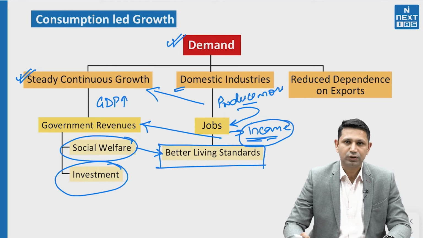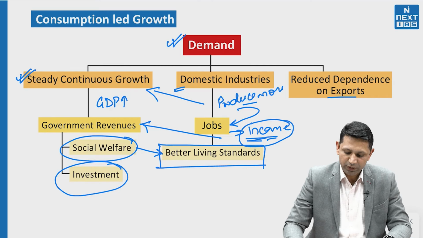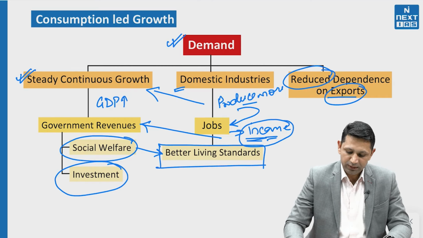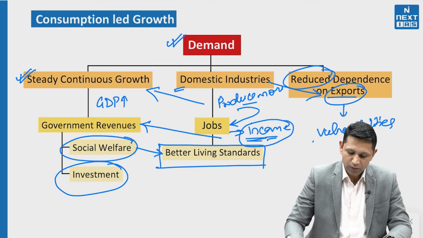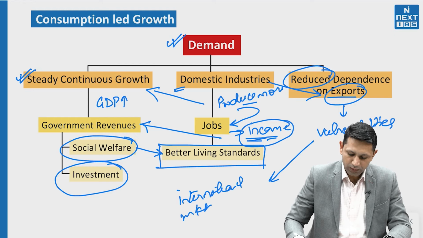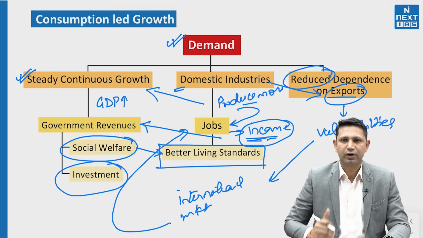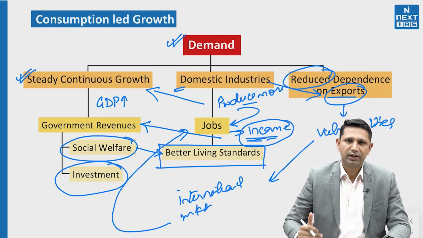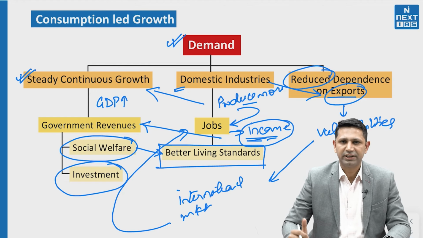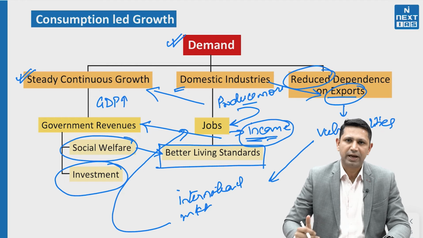Also, if our domestic demand is good enough, then our dependence upon exports is also reduced. Because the industries dependent upon the exports are vulnerable to the international market conditions coming to India, and they actually affect our economy. So if our domestic demand is good enough, then it will be able to absorb the supply side of the industries, and our dependence upon the exports and upon the international markets is also going to be reduced. So these are the benefits of having a consumption led growth model.